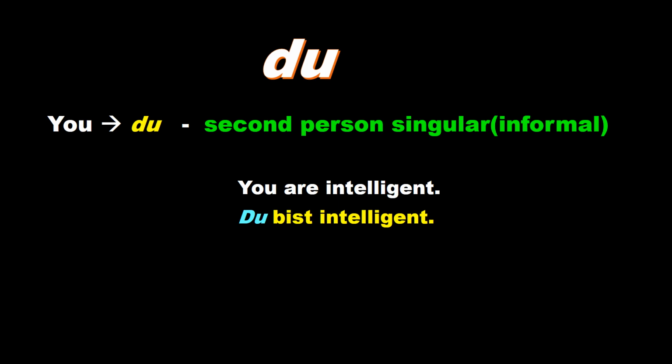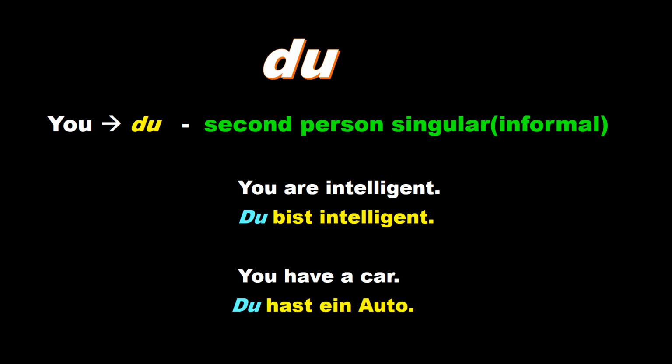Let's take one more example. You have a car. Du hast ein Auto. That du again denotes the personal pronoun second person singular as well as informal that we cannot use in a formal situation.